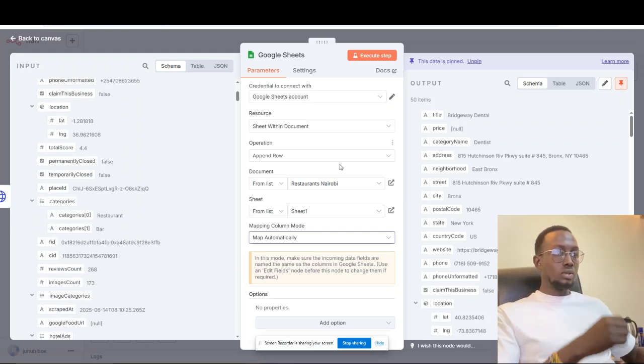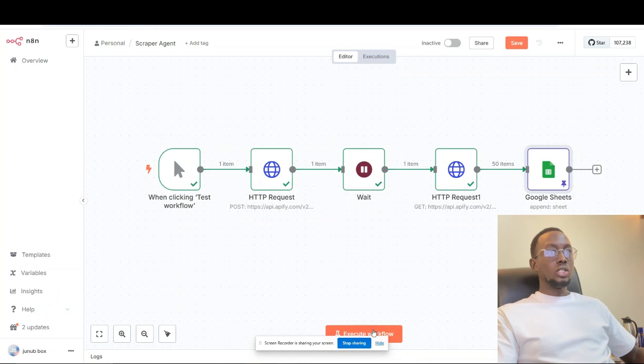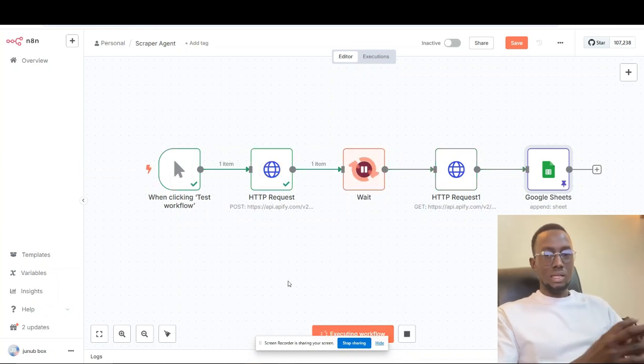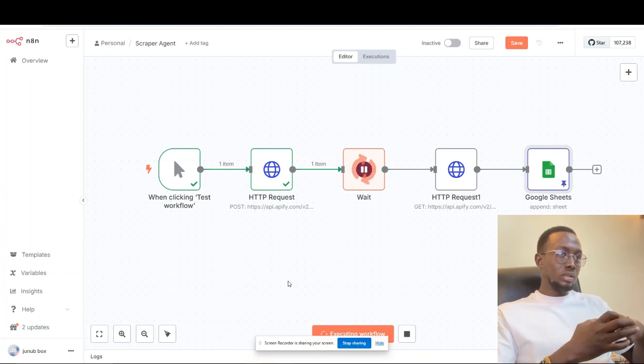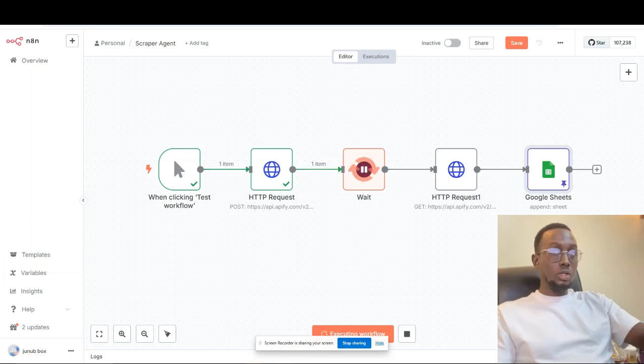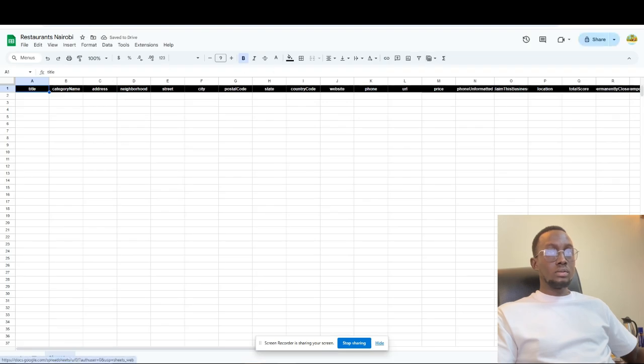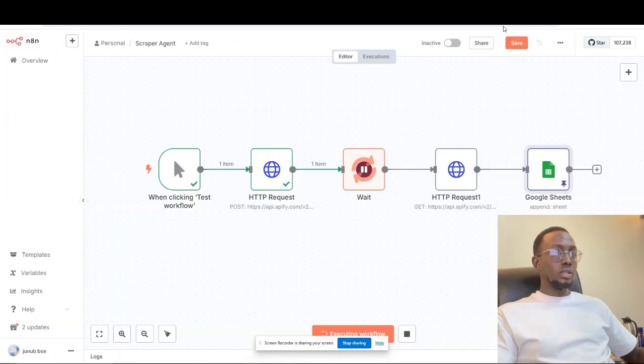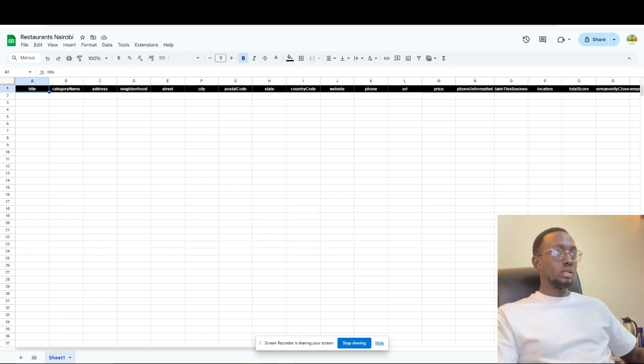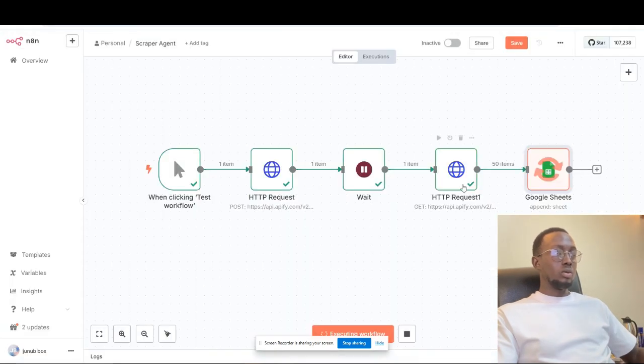So now all we just have to do is execute the workflow, and then it's done, man. You're going to get all the restaurants that you need. And now we're going to see if it actually worked. Check it out. I'm going to go back to the Google Sheets. As you can see, it's still loading. Right now, you see our Google Sheets is empty here, but it's still loading here. Give it a second. Now, boom.